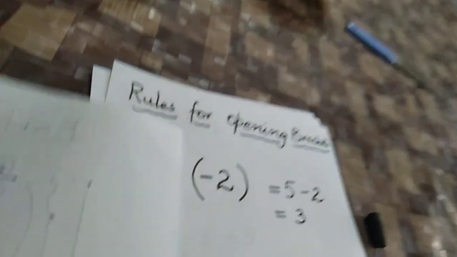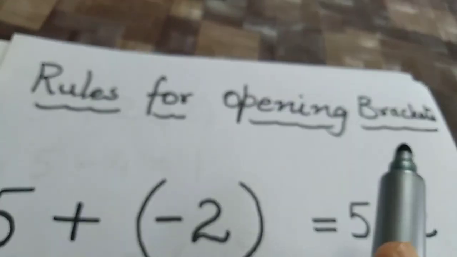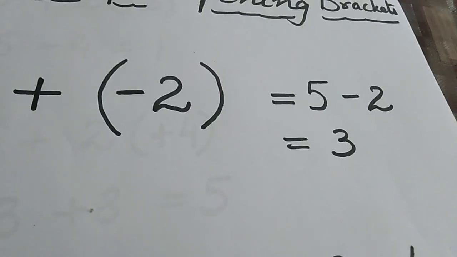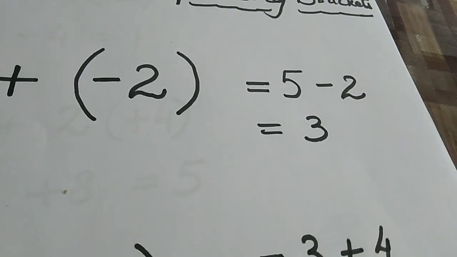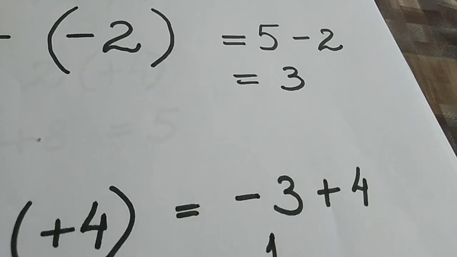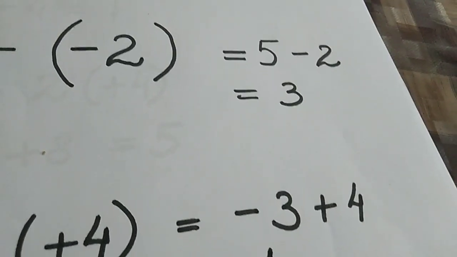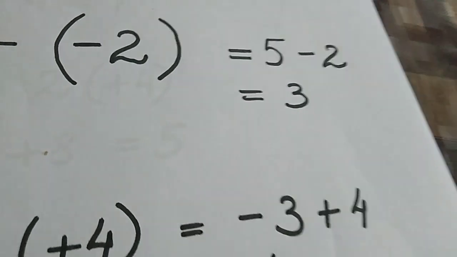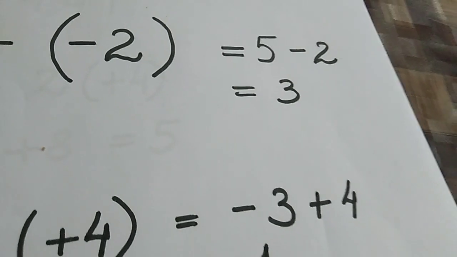Now, coming to the rules for opening the bracket: how will you open the bracket, children? You all know that your mummy is inside and someone rings a bell. You see out of the hole in the door who's there. If it is Papa, Mummy will open the door without changing anything.